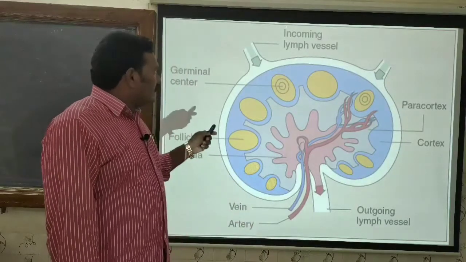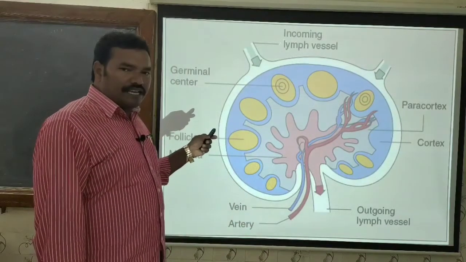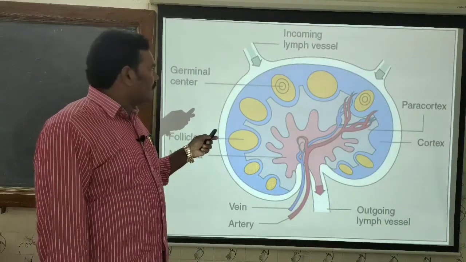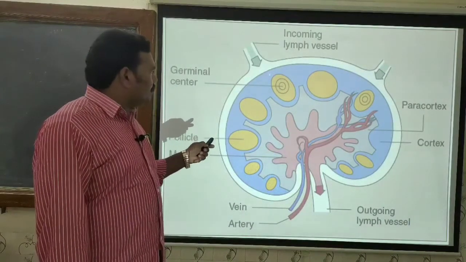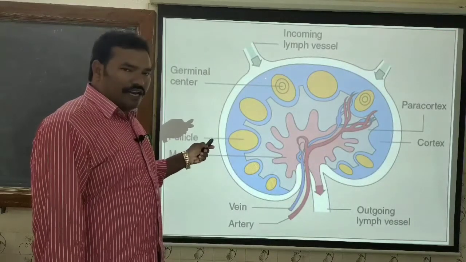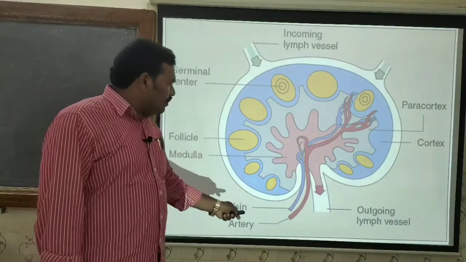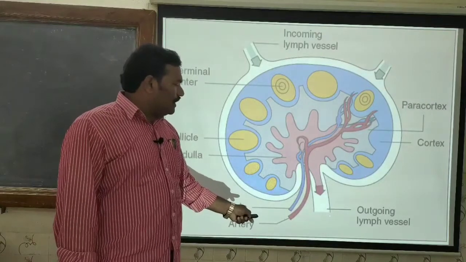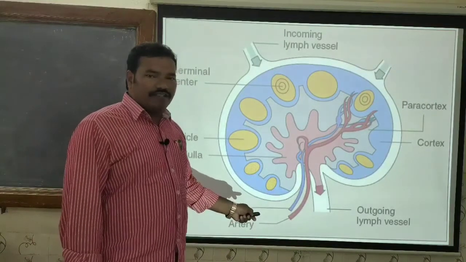That is, the lymph which is present in the interstitial region enters into this lymph node through the afferent lymphatic vessel and exits from the lymph node through the efferent lymphatic vessel.